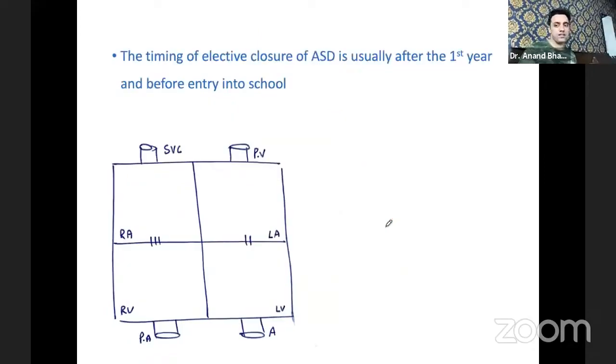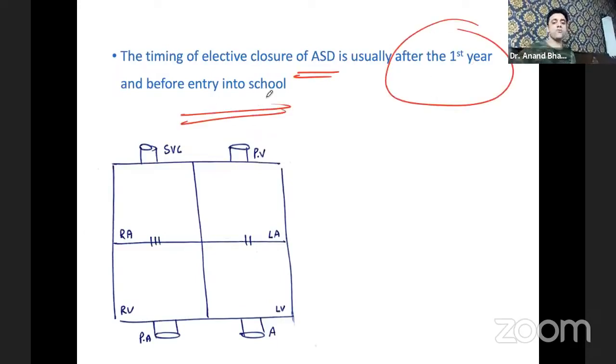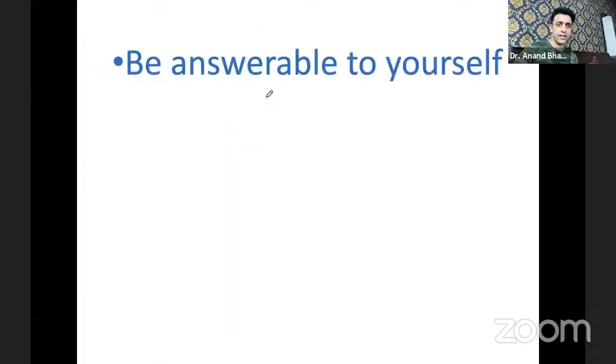And the timing, now this is another last exam question. The timing of elective closure of atrial septal defect is after the first year or before entering into school. In general, ASDs, we don't treat so early. We treat after the first year or before the entry into school. This is again an exam question. When do you operate for ASD? In general, we operate before entering into school. Done. That's it.